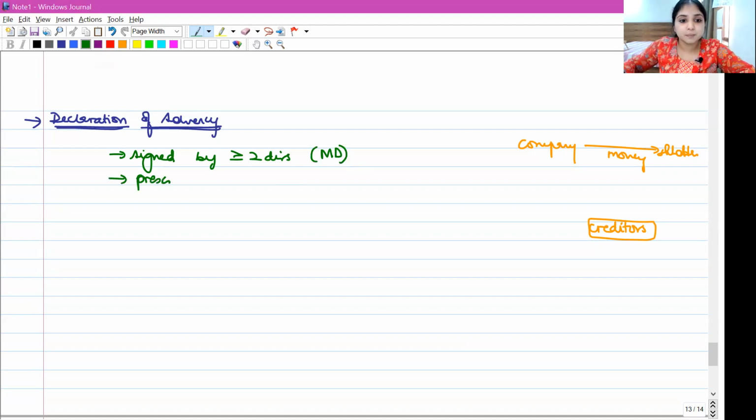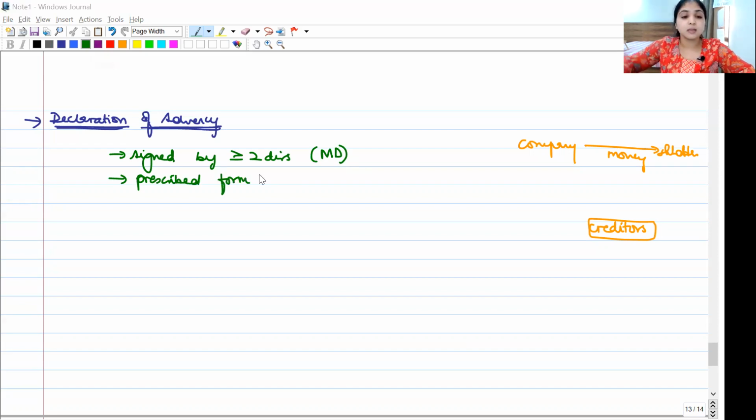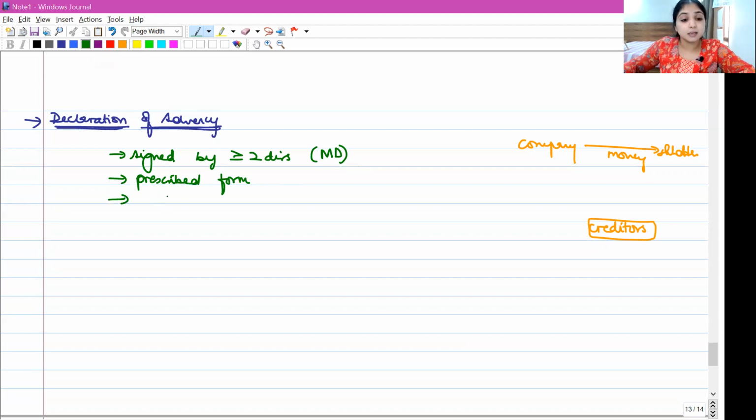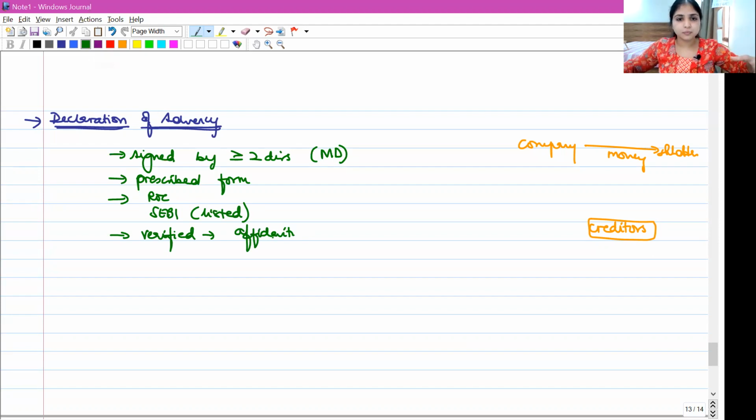There is a format. It should be in the prescribed format. It should follow the prescribed form. Before buying back, the company will have to file this declaration of solvency with the ROC and the SEBI. SEBI obviously only if it is a listed company. Before buyback, first file this declaration, only then you can do the buyback. This declaration should also be verified by an affidavit. What is affidavit? Something like a written oath. It's like a written oath, like a written declaration.